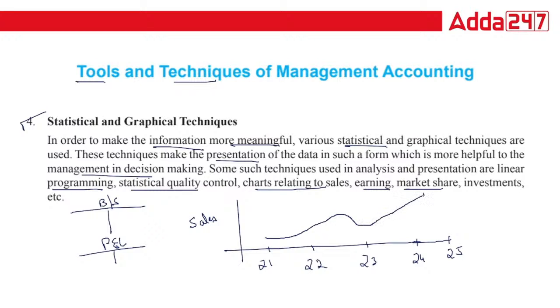Now tell me, with this chart, without any further information, what can you say about how our sales are going? You can see there is growth till 22, but in 23 there is a sharp decline, and then we have restored our growth position. Without any further information, you can understand the data. Correct? That is how managements use statistical and graphical presentations to make the data simpler for each and everyone.